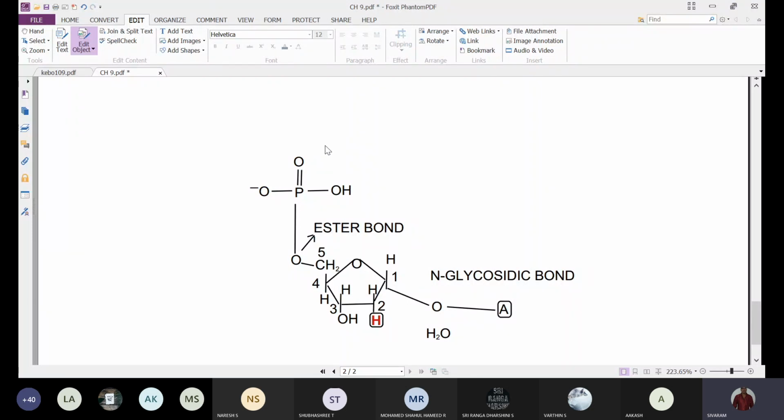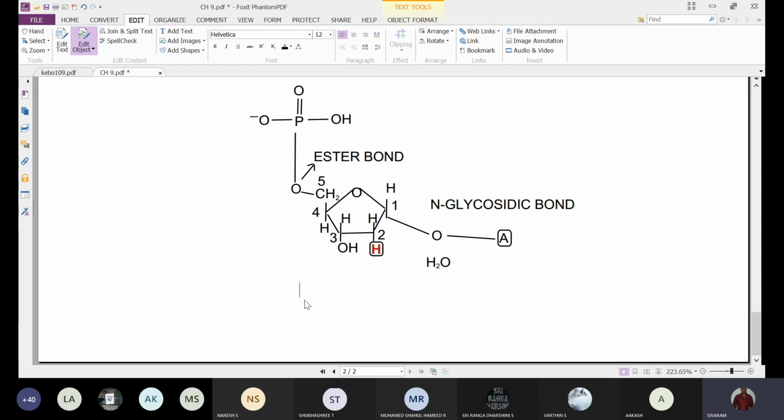Now this whole structure we are calling a nucleotide. Like this, this is one nucleotide.